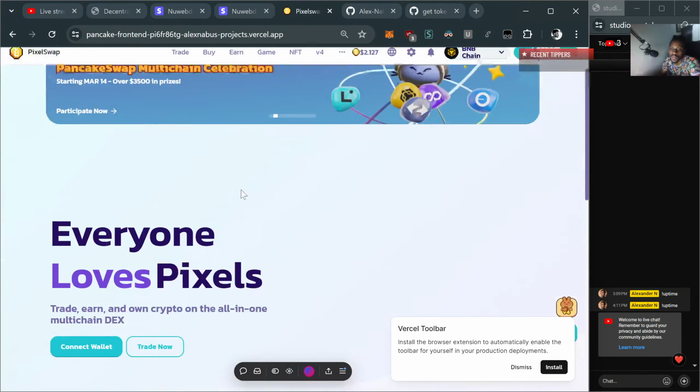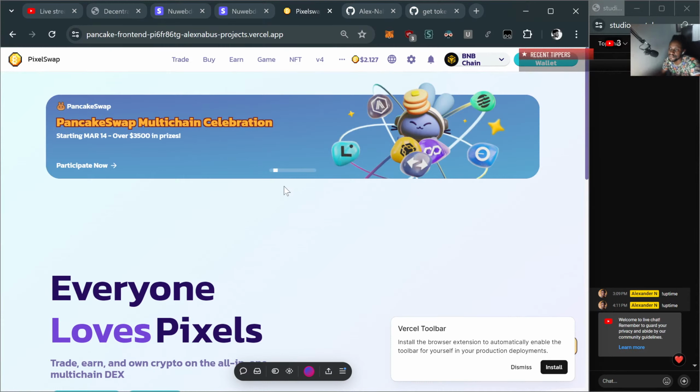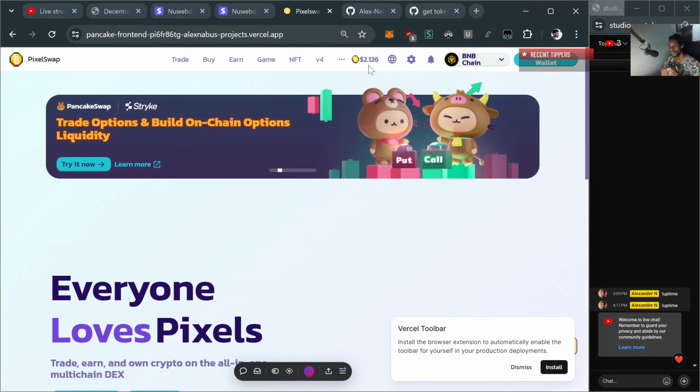All right, so in the previous videos we talked about how you can set up your own PancakeSwap clone, right? In this one we'll be covering how you get your own token and token price here, right? So if you see here, PixelSwap, and you see here it says $212.26.